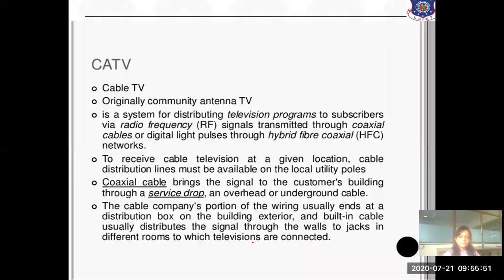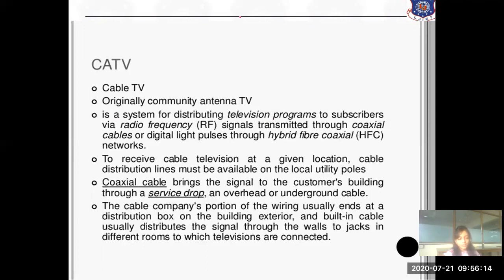So briefly, CATV stands for cable TV, or originally community antenna TV system, which is a system for distributing television programs to subscribers via a radio frequency signal transmitted through a coaxial cable.